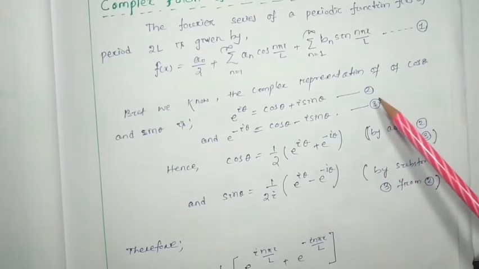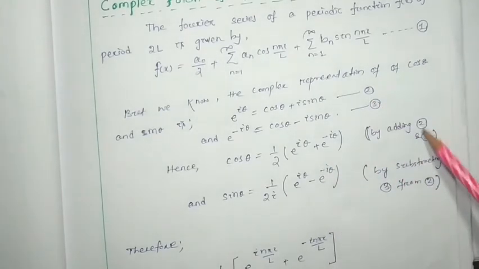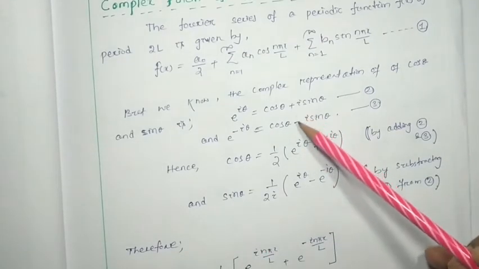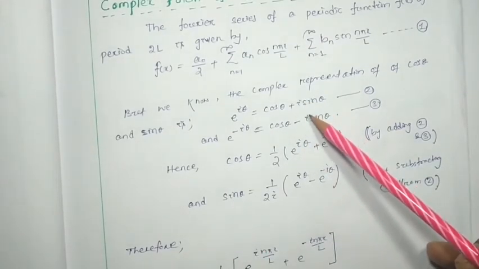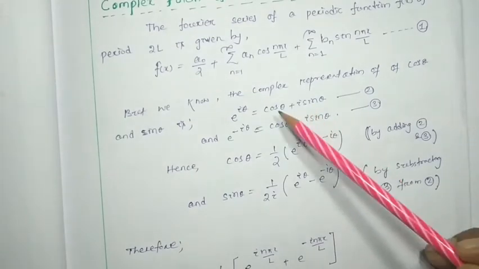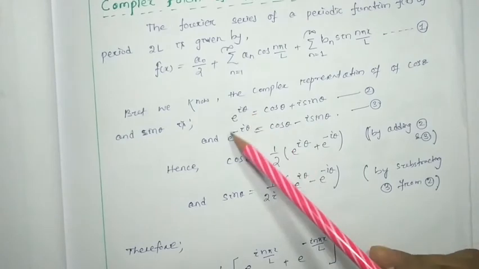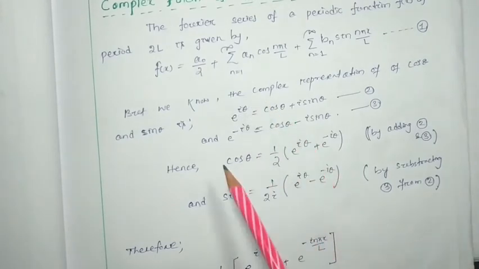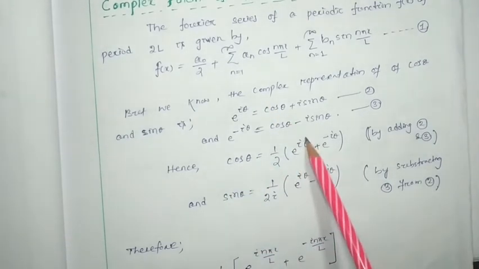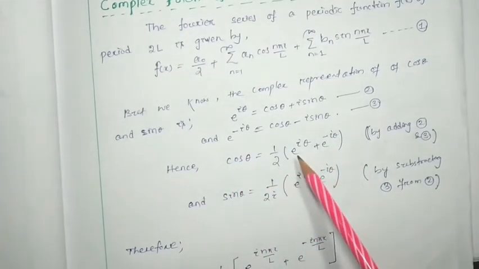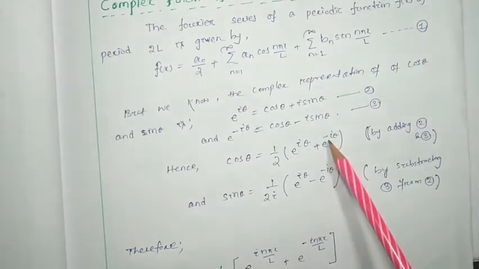By adding equation number 2 and 3, the plus and minus i sin theta terms cancel out. It will be 2 cos theta equal to e to the power i theta plus e to the power minus i theta. Hence cos theta will be 1 by 2 times e to the power i theta plus e to the power minus i theta.